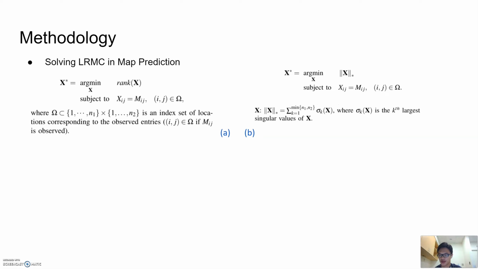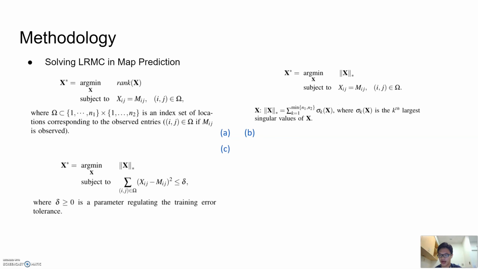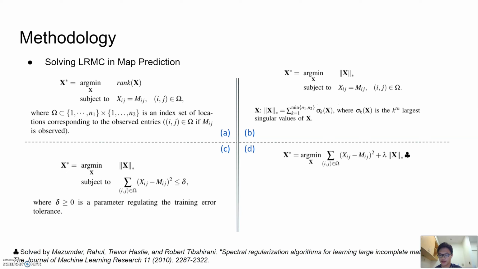However, the constraints of this convex optimization aim to exactly recover the matrix. This might be too rigid and could easily result in overfitting to the observed elements. A more robust way is to add a regularization term which tolerates some level of error. Equivalently, the problem could be reformulated into a Lagrange form like this. We use the Soft-Impute algorithm proposed in the reference paper to solve the nuclear norm regularized least squares problem.